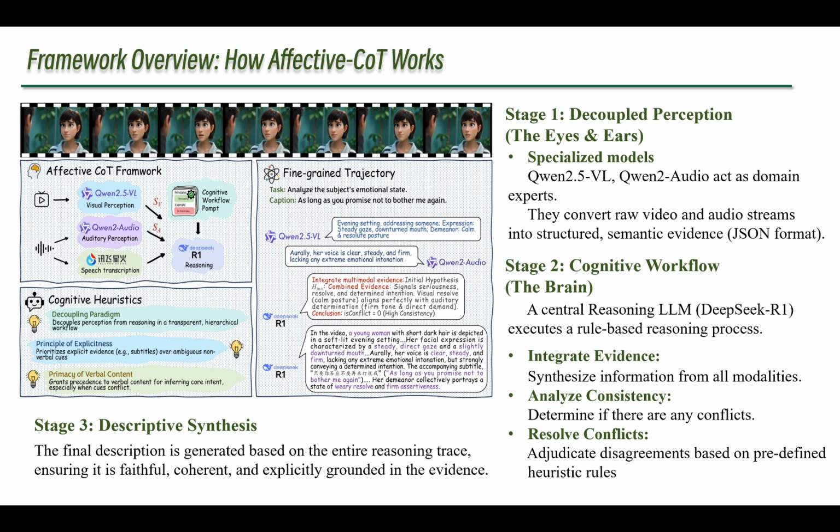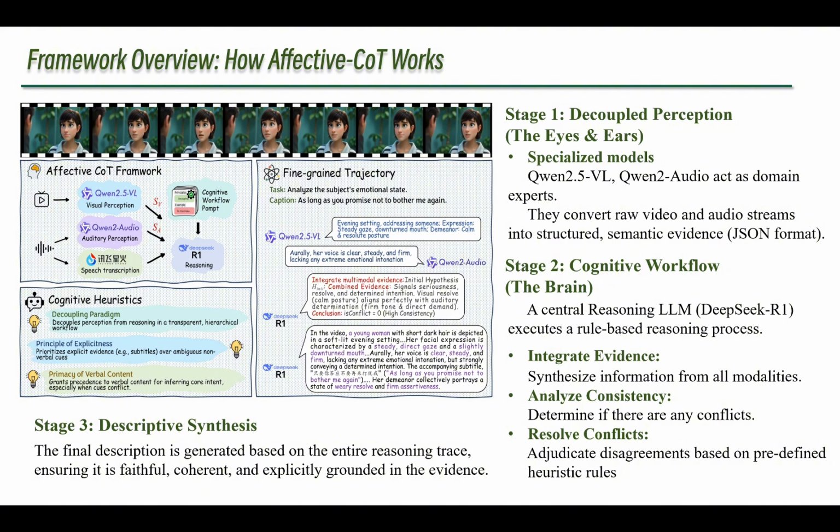It begins with stage 1, decoupled perception, which we call the eyes and ears. Here, specialized models like Qwen2.5-VL for vision and Qwen2-Audio for audio act as domain experts. They don't jump to conclusions. Their sole job is to convert raw video and audio into structured semantic evidence in a JSON format. This evidence then flows into stage 2, the cognitive workflow, or the brain.